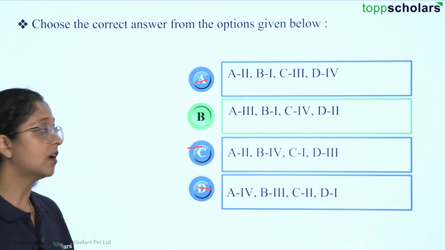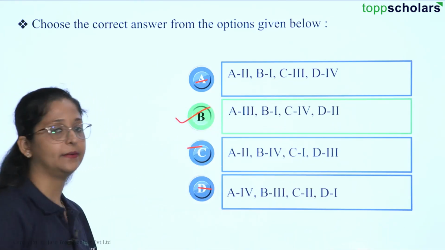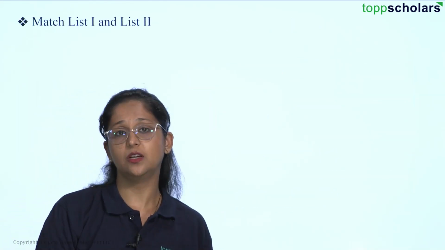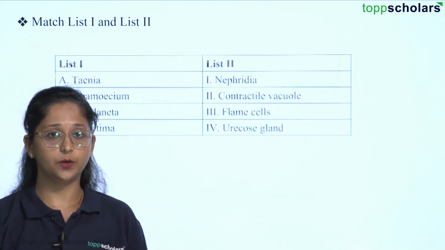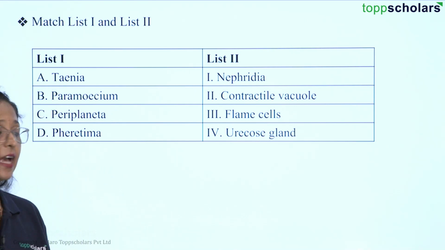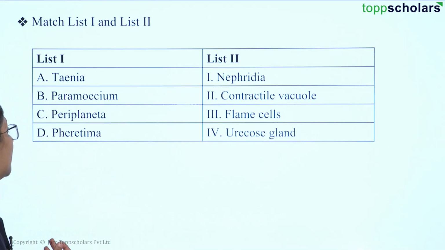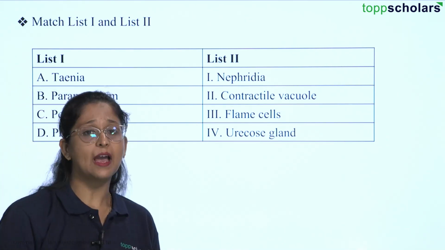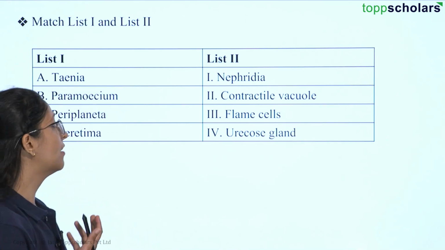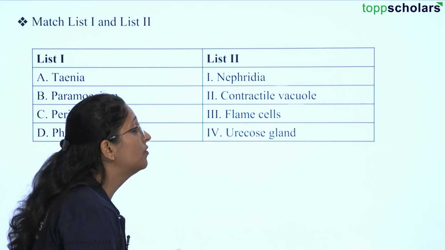So here the correct answer is your option B. So the next question here again is to match list 1 and 2. So in list 1 we have Taenia, Paramecium, Periplaneta and Pheretima, and in list 2 we have some of the features over here. So we have nephridia, contractile vacuole, flame cells and uricose gland.